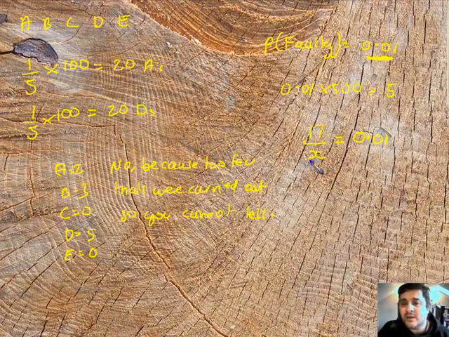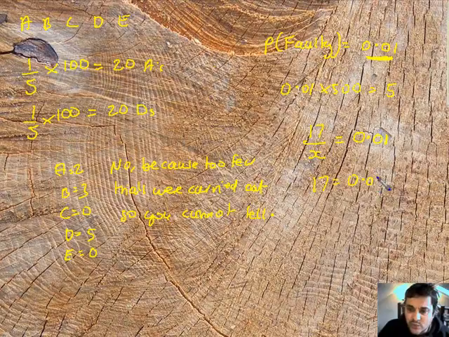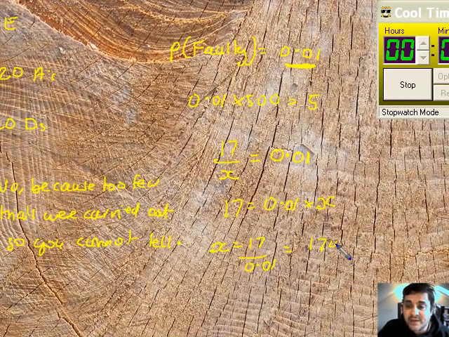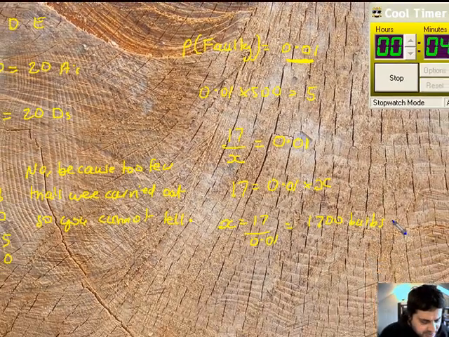So 17 over the total that she checked comes to 0.01. So rearranging, we have 17 equals 0.01 times mystery value x, the number she checked. So x is going to be 17 over 0.01. Grab your calculator, you should get 1,700 bulbs that have been checked. Alright, dead easy.